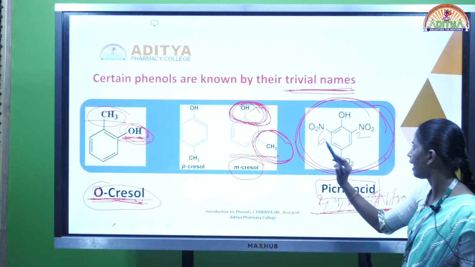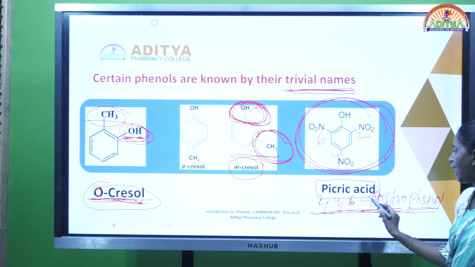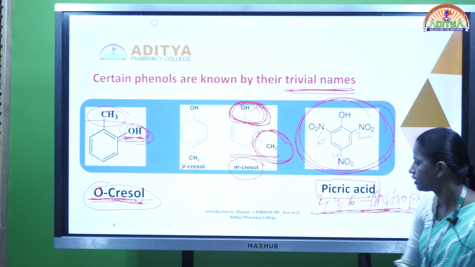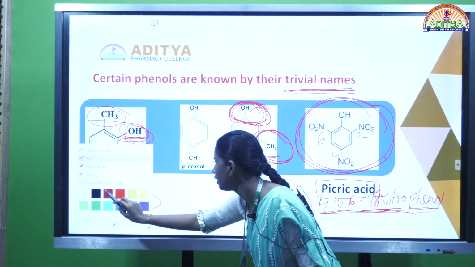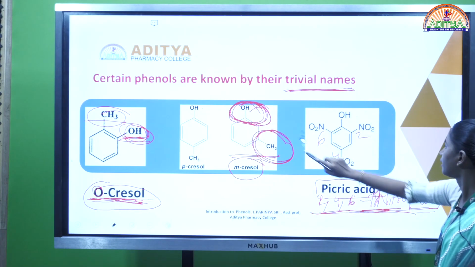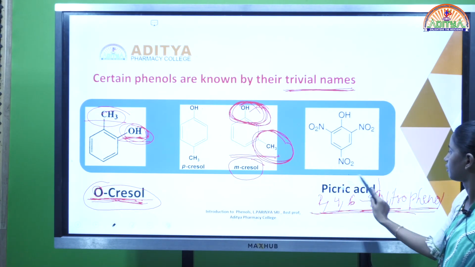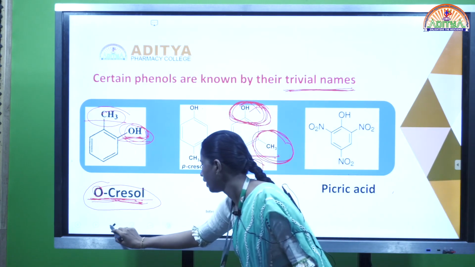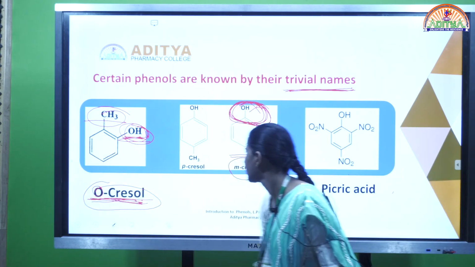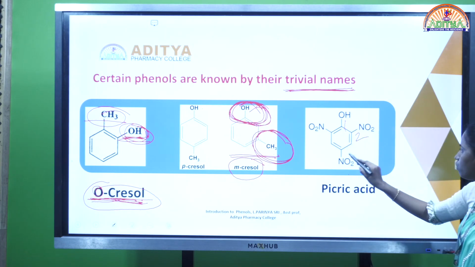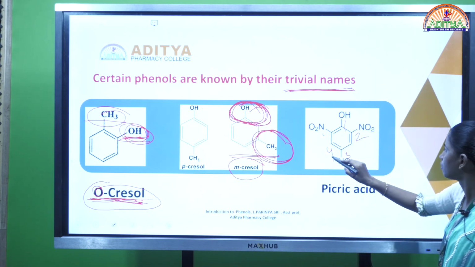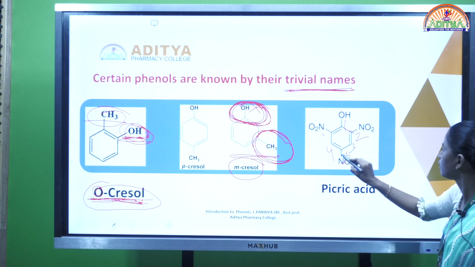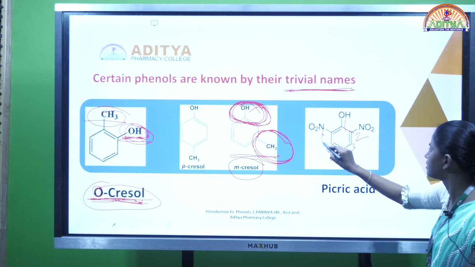Next, another one: picric acid. This compound name, picric acid, is the trivial name. For the IUPAC name, number the ring 1, 2, 3, 4, 5 and 6.